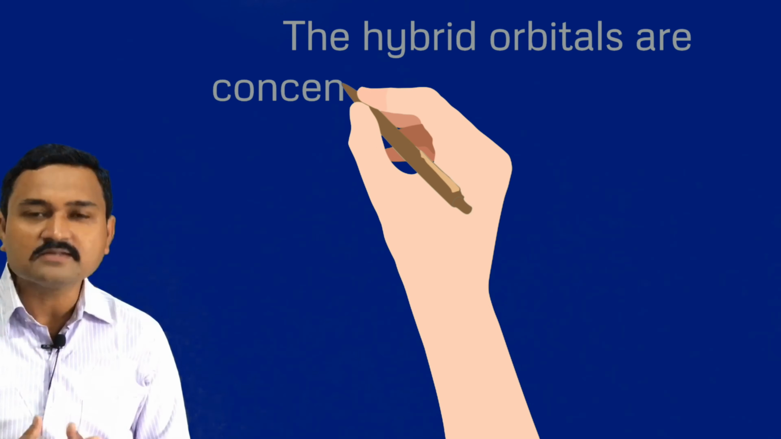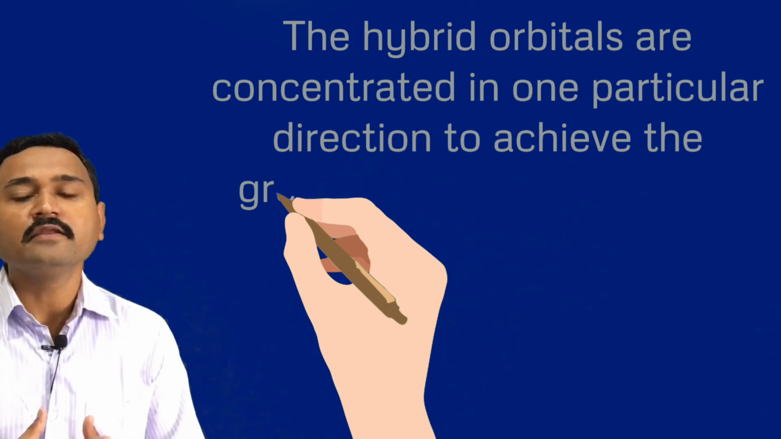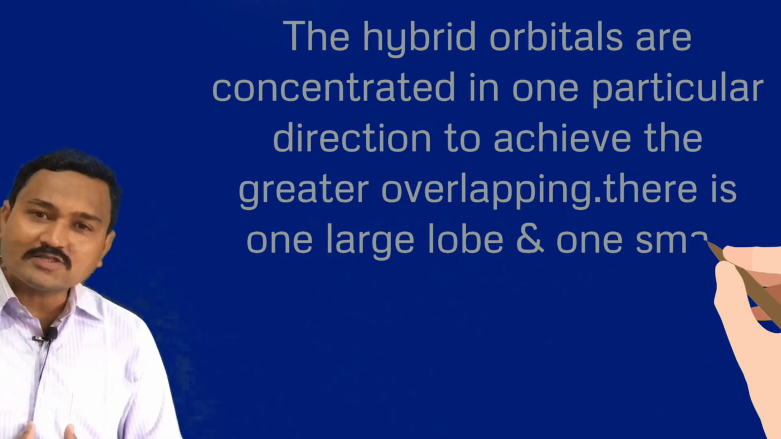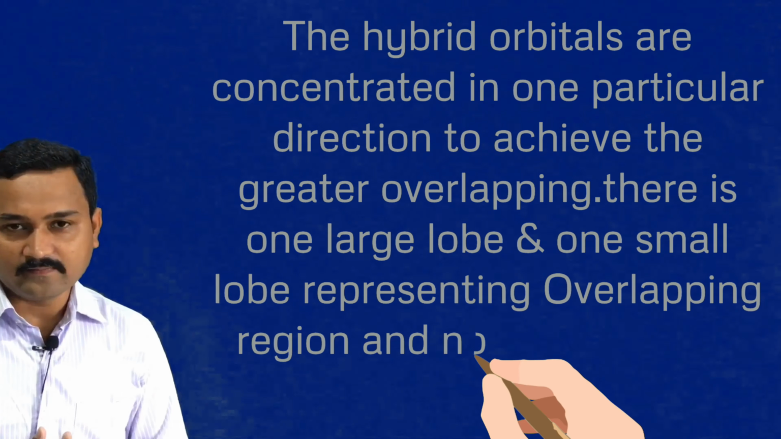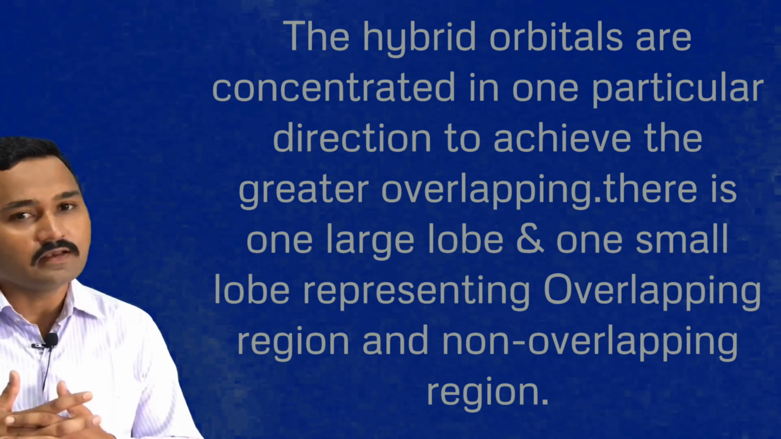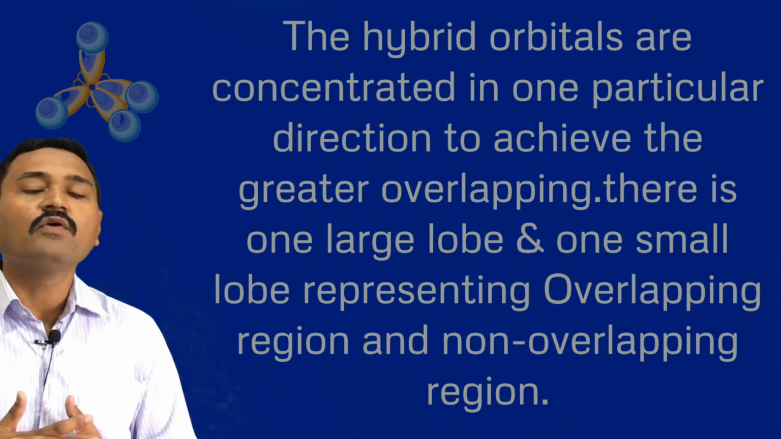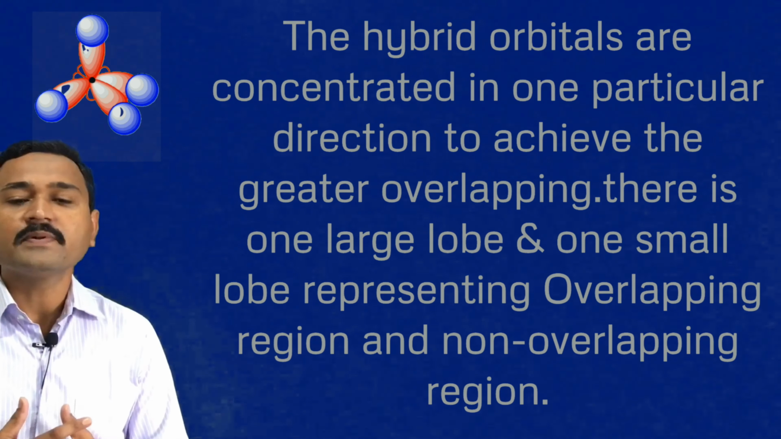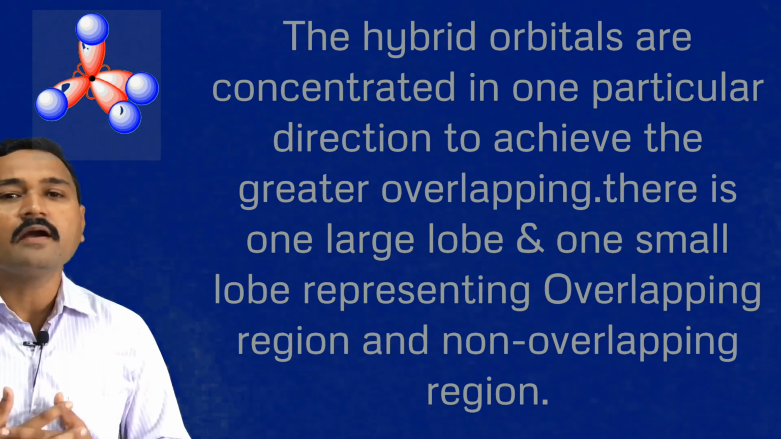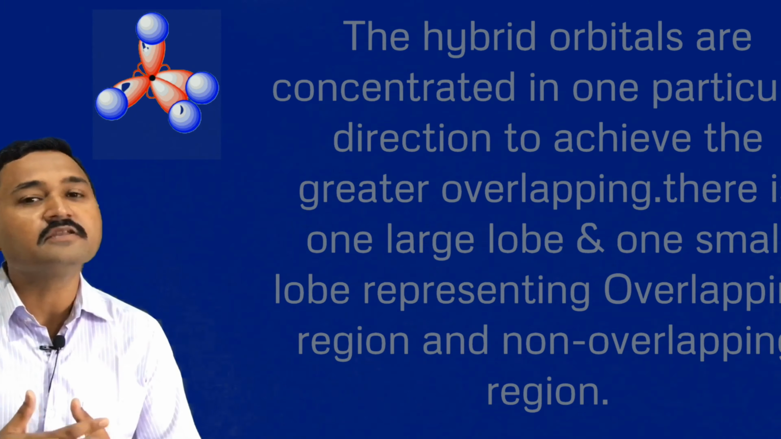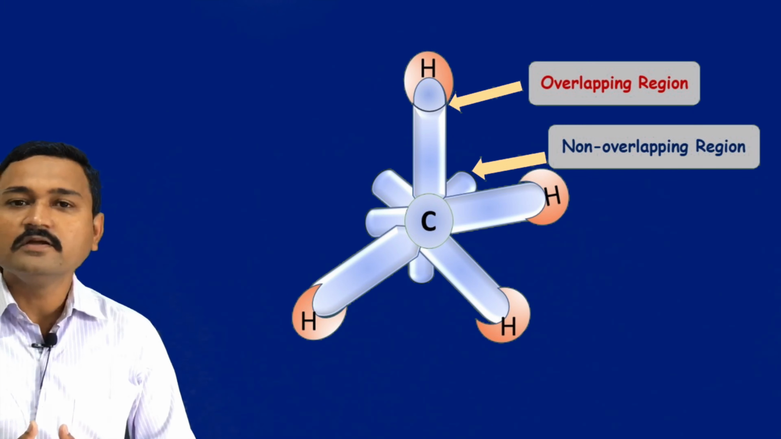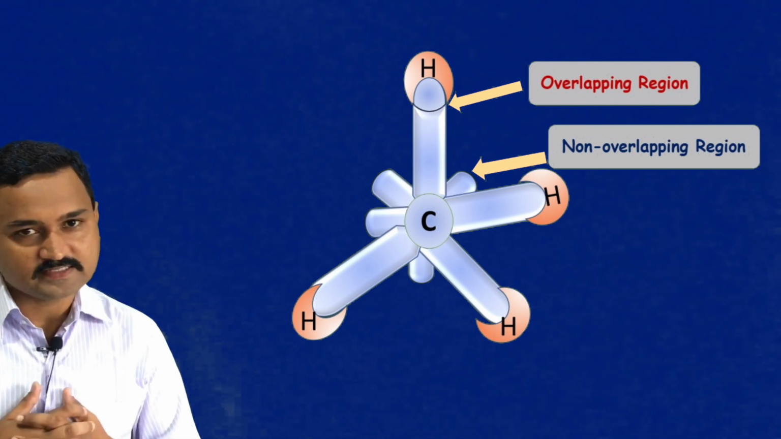Now next, remember the hybrid orbitals are concentrated in one particular direction, to achieve greater overlapping. So there is one large lobe and one small lobe representing the overlapping and the non-overlapping region of that atom in the hybrid orbitals.